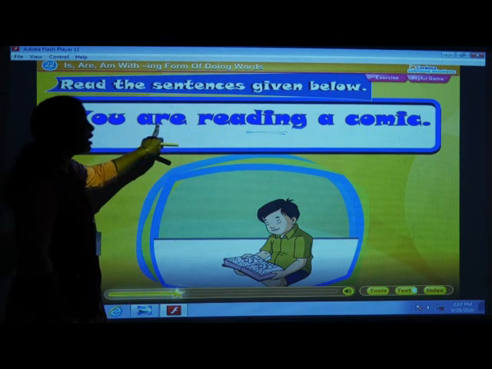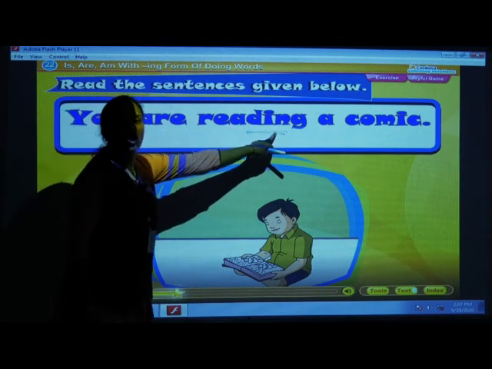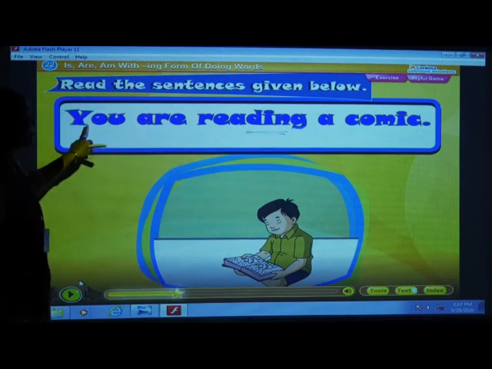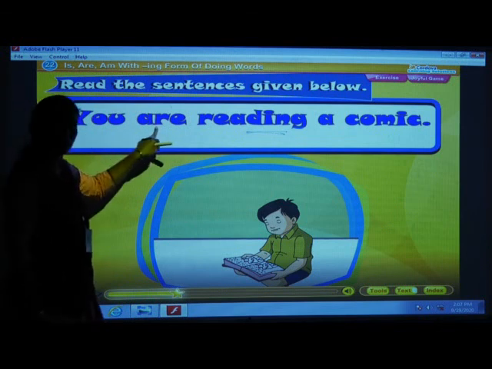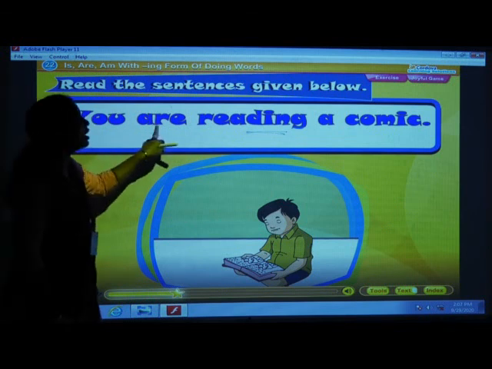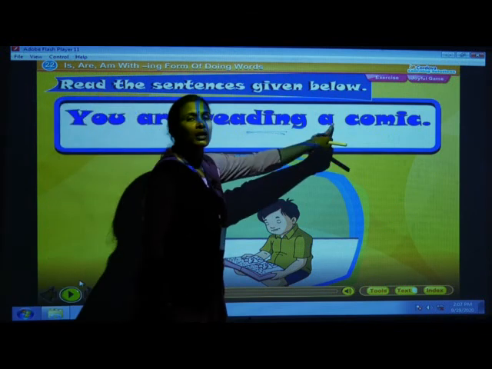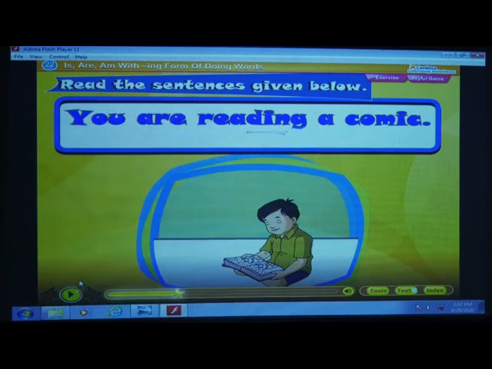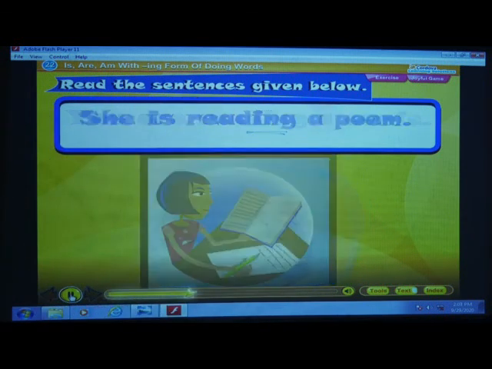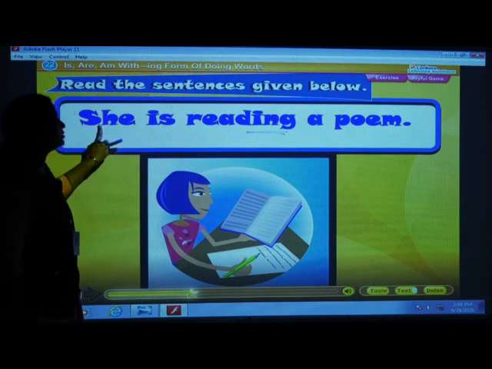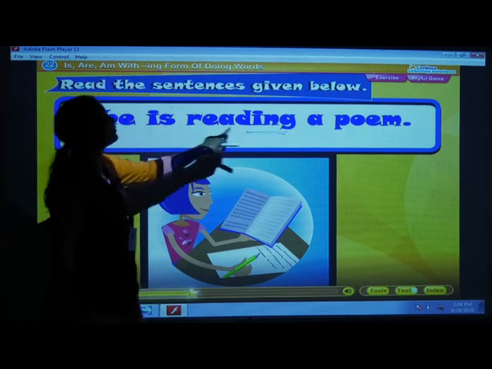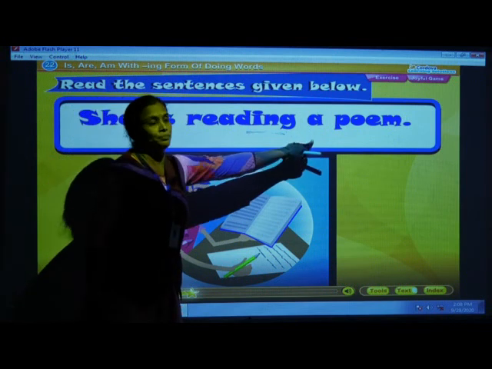You are reading a comic. Now children, with you, you have to remember this, you have to use are. So you are reading a comic. She, yes, one person, she is reading a poem.